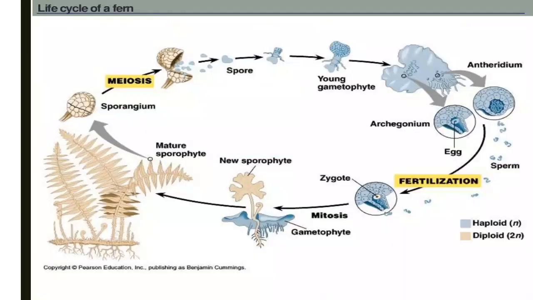Life cycle of ferns, you can observe here in the diagram how spores fall down and germinate and produce antheridium or archegonium in the gametophytic body. Then sperm and egg will be fused together. Fertilization occurs, zygote will form, and after zygote formation, the new sporophytic body will be produced.